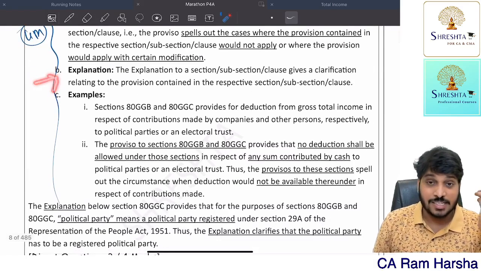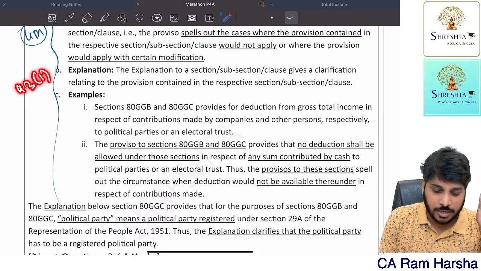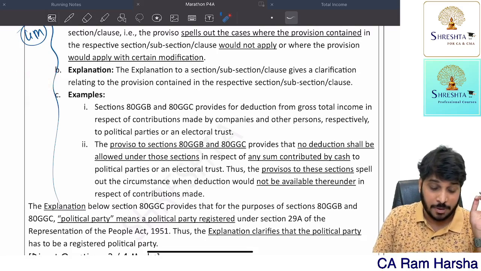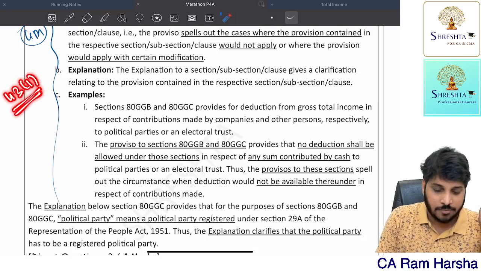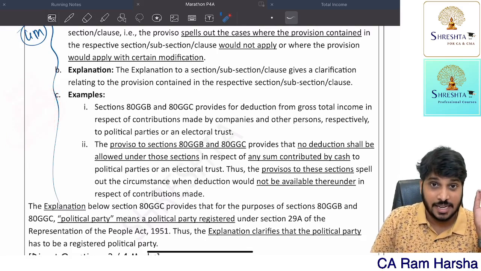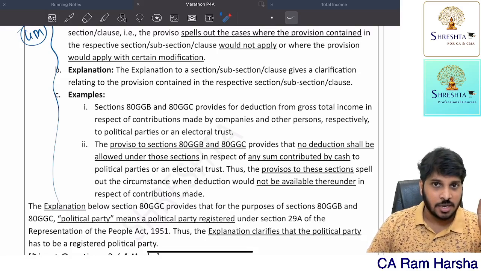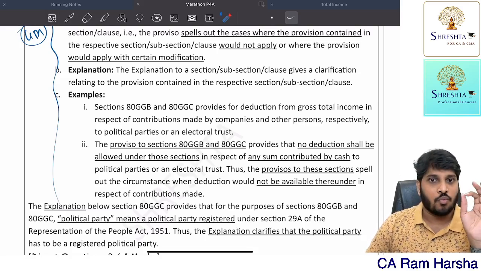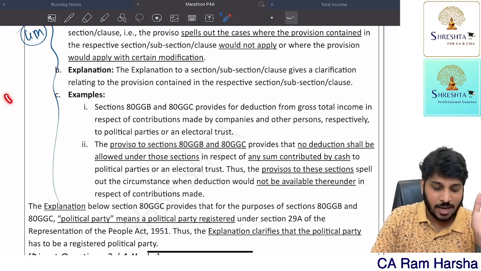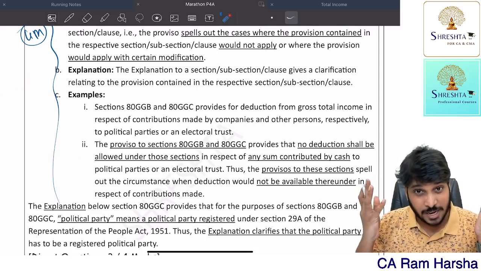Now there is something else called explanation. What do you mean by explanation? There is section 43 subsection 1 in PGBP, which talks about actual cost. Whenever you purchase any asset, you need to add it in the block of assets. What is the actual cost? There are explanation 1, explanation 2, explanation 3, explanation 4A, explanation 5; 13 explanations were there.